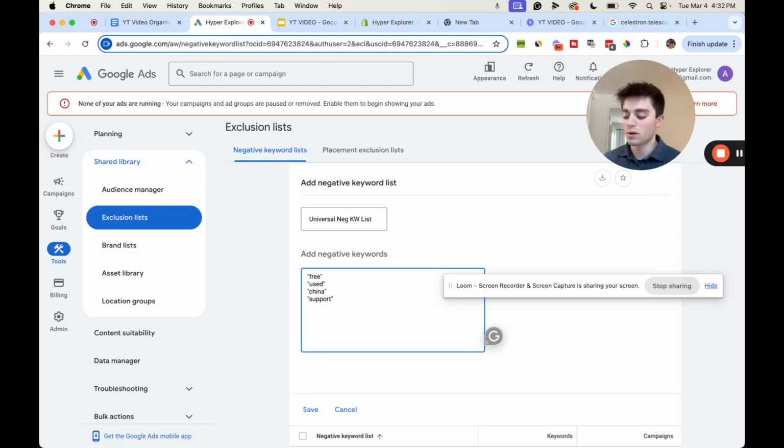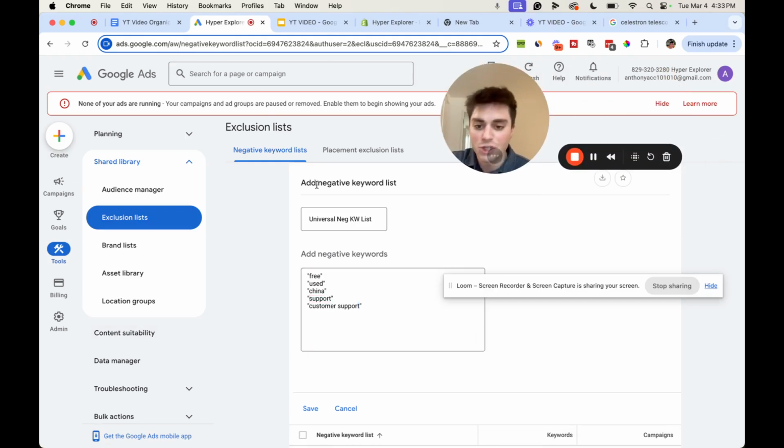But these are basically words where the person's not looking to buy any product. Maybe they're looking for customer support, basically just terms that they won't buy. And by the way, when it comes to keyword lists, you always want to add these quotes.